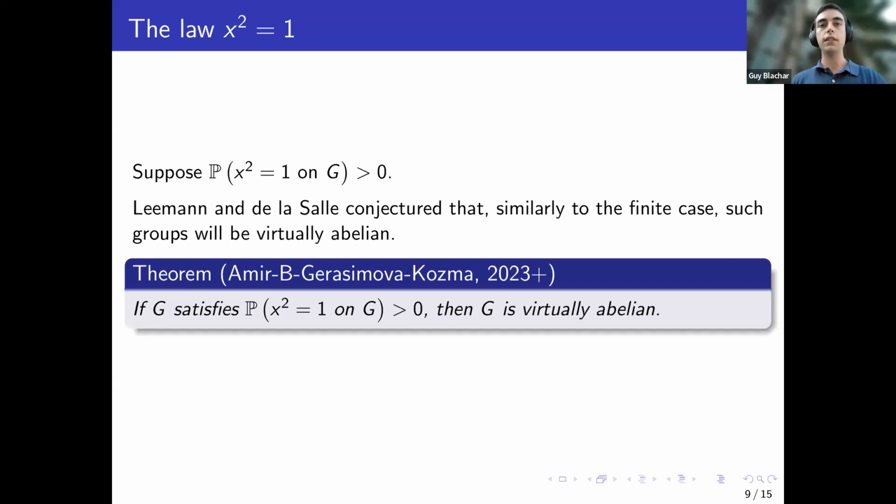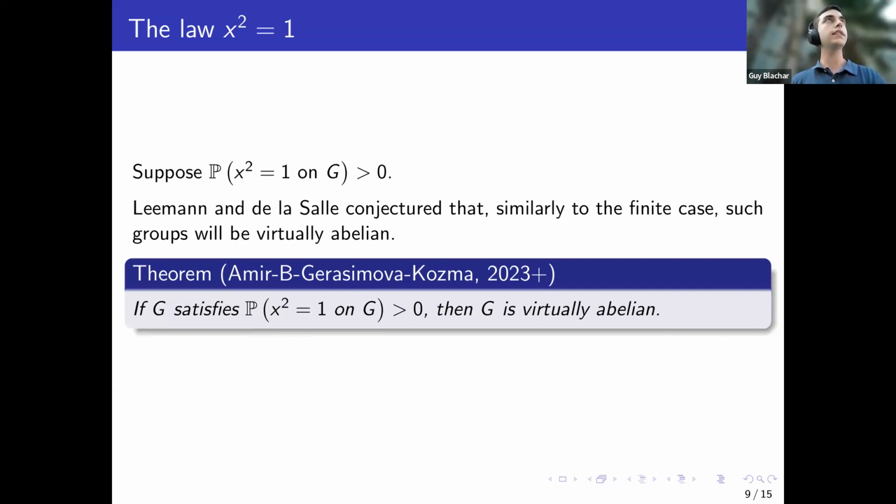So this is another result that supports the idea that, as in the finite case, we should have some structure on the group, and it also follows from here that there is a gap. And it also follows, by works of Touikan, Martino and Ventura, and Leemann, that this probability, the commuting probability as well as this probability, doesn't depend on the generating set. In fact, if you take two random walks and ask what is the probability that a random walk squared will equal 1, it doesn't depend on the generating set. So this follows from this theorem along with the results.